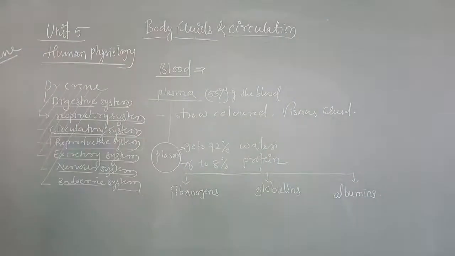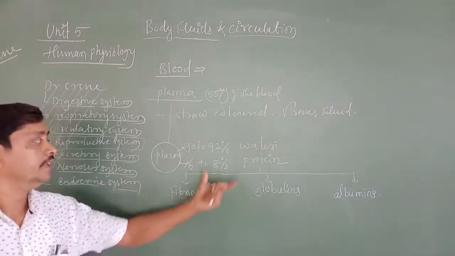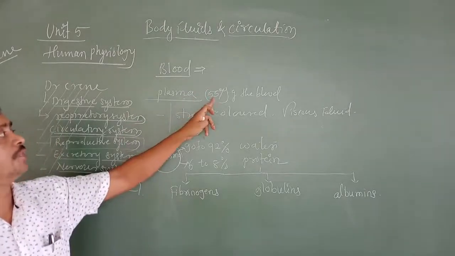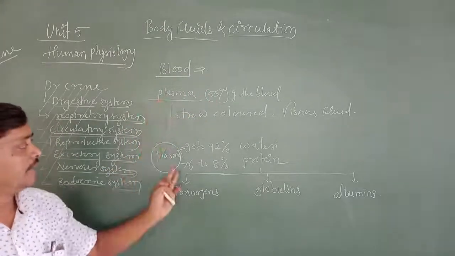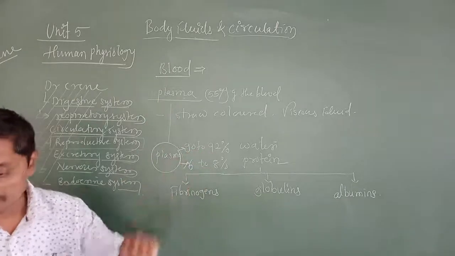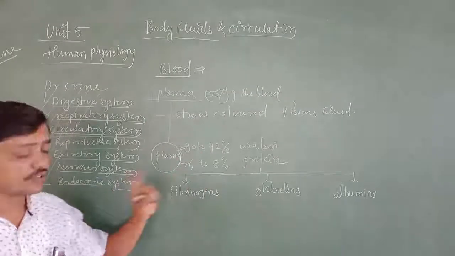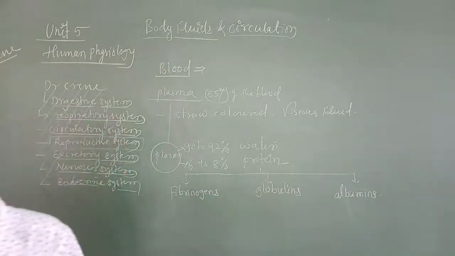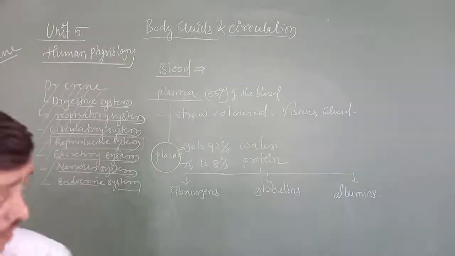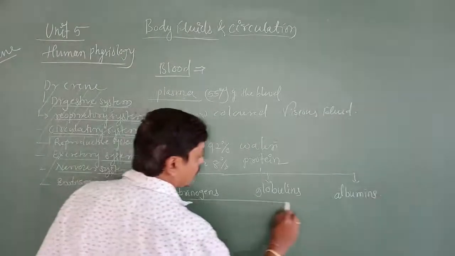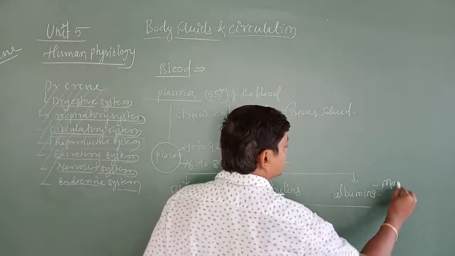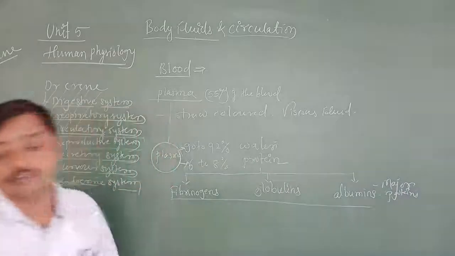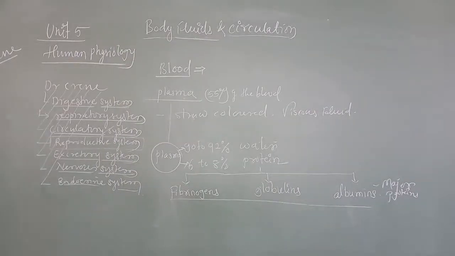Okay, so these are the different kinds of proteins which are present in plasma. Plasma contributes 55% of the blood, and within the plasma you are going to get 90 to 92% water and 6 to 8% protein. And what are the different kinds of proteins? Fibrinogen, globulins and albumins are the major proteins found in the plasma.